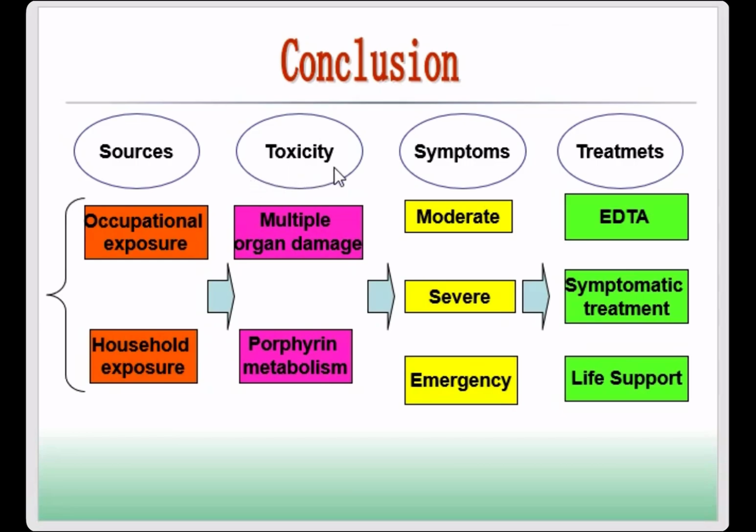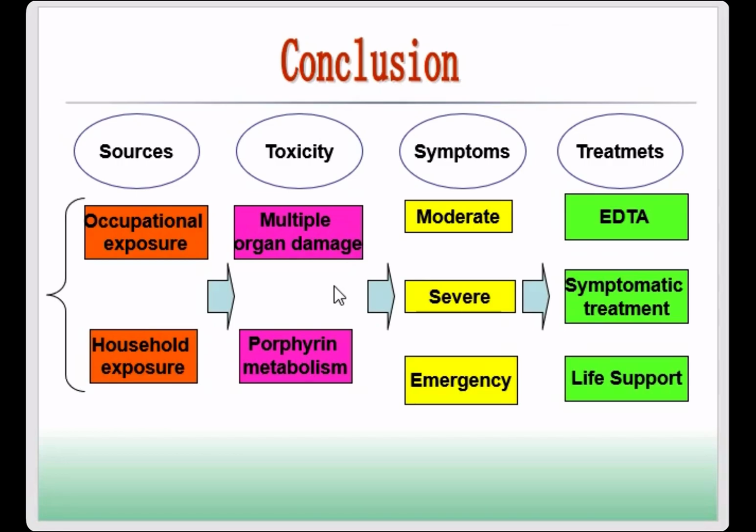The second one, the toxicity of lead poisoning, including multiple organ damage, because lead can stay in the liver, kidneys and lungs, so it affects different organs.